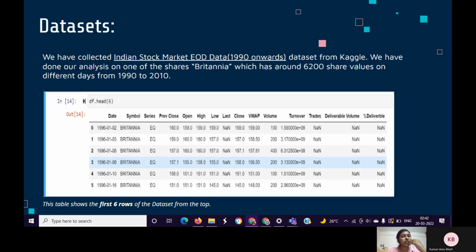We have collected the Indian stock market EOD data 1990 onwards dataset from Kaggle. The original dataset had two sets of data, one having multiple shares from 1990 to 2020 and the other for just 2021. We have done our analysis on one of the shares, Britannia, which has around 6,200 share values on different days from 1990 to 2010. This table shows the first 6 rows from the top of the dataset.